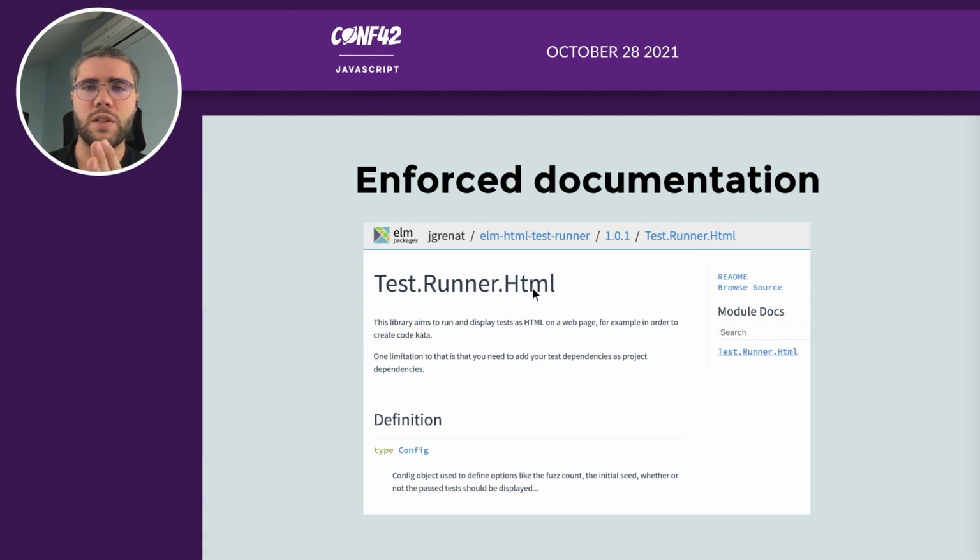The documentation is enforced, meaning you can't publish a package without having documentation with it, and it's all available on the Elm website, the Elm package website. So it looks like that. It's pretty nice. So you're never lost with someone else's code, because you have some documentation.